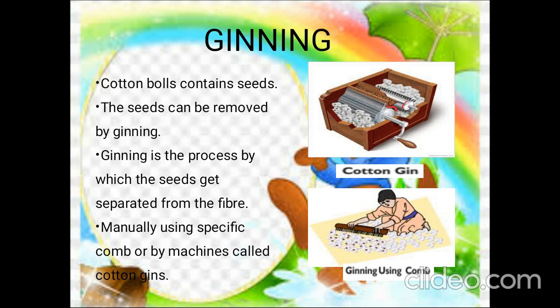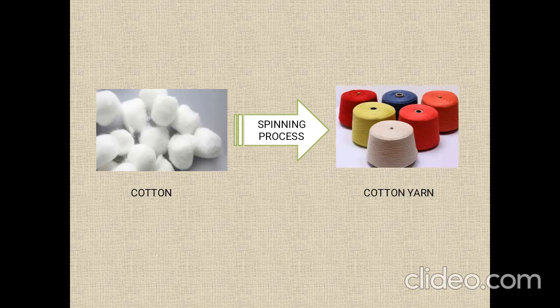This ginning process may be done either by man or by machine. Manually, we can do this ginning process with the help of a comb, like in this picture, whereas we can also use machines for this ginning process. So, ginning is the process of separating cotton from cotton bolls. Now we obtain cotton from cotton bolls.